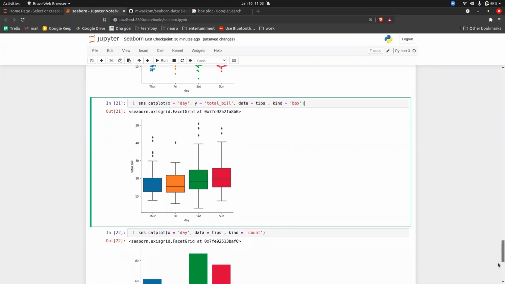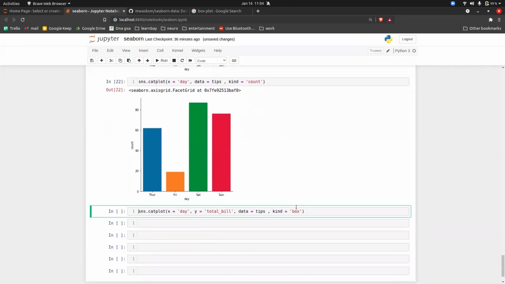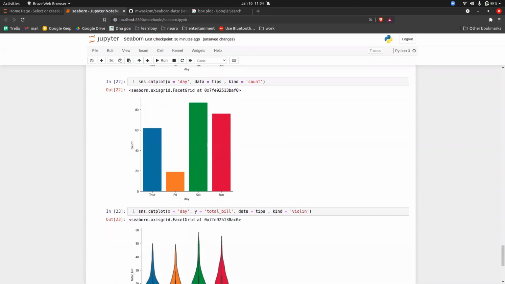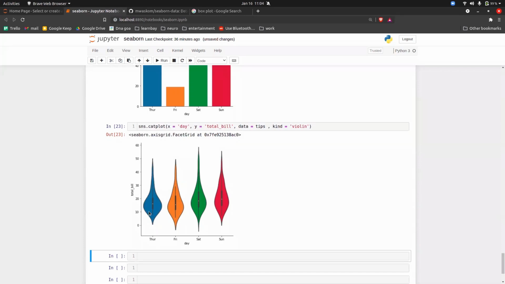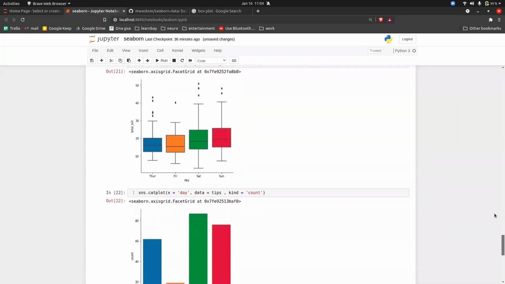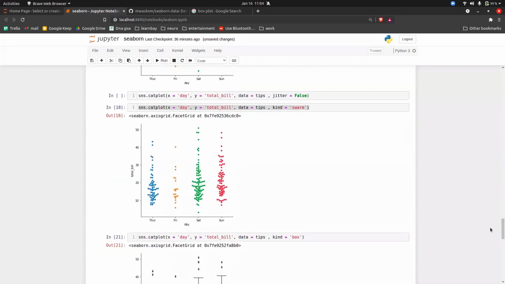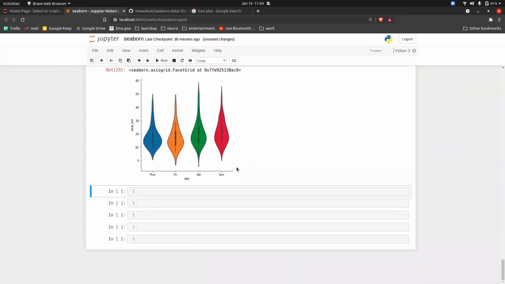And we have something called a violin plot. Again, if you see this graph and if you see a swarm plot, it's the same graph, but the only thing is how it is representing is different. So in this also we can say that this area has a max number of people, this area has a max number of people, this area has a max number of people, and this area has a max number of people. So it's the same thing, but with a different style. So this is called a violin plot.